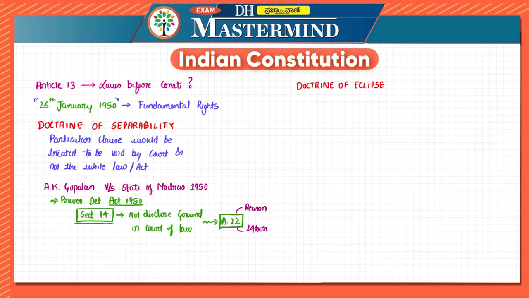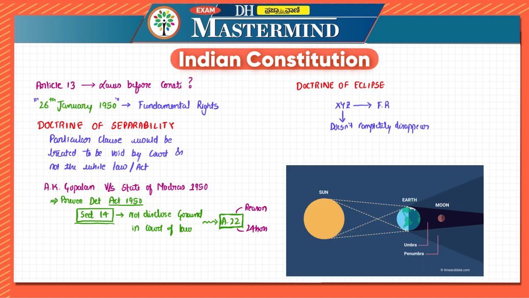Now in this case also, in case of doctrine of eclipse, let us consider the same law, which is XYZ. Let us assume that XYZ is inconsistent with fundamental rights. Then doctrine of eclipse says that XYZ does not completely go off. It doesn't completely disappear, similar to an eclipse.